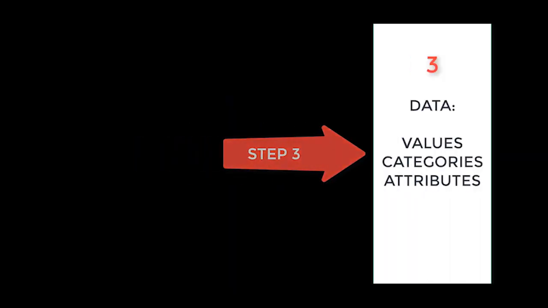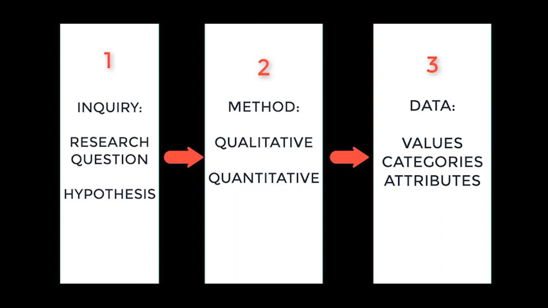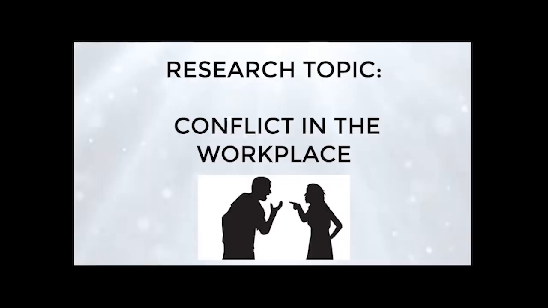Step 3, collect your data. You may collect values, categories, or attributes, or you may use a combination of any of these. In review, we can see the importance of each step of the research process: inquiry, method, and data. Now let's look at an applied example of conducting research. Suppose you were interested in conducting a study about conflicts in the workplace. As a researcher, you would have several key decisions to make.